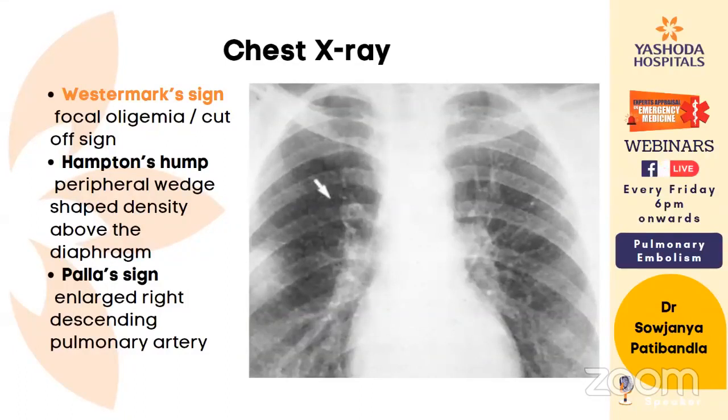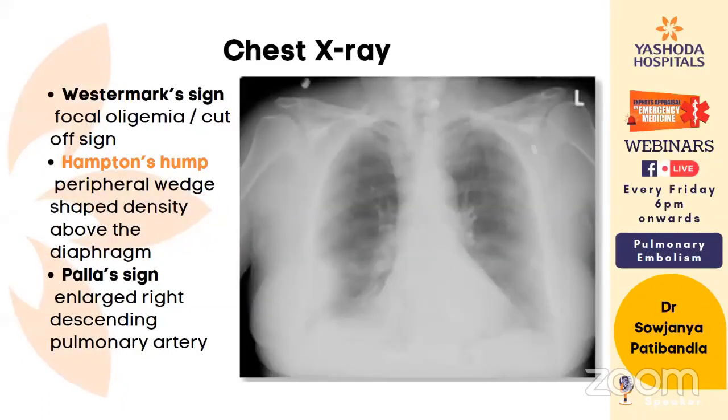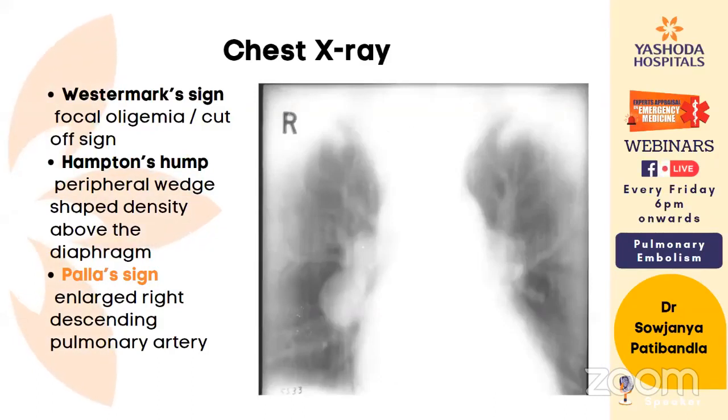Then anticoagulation is a gold standard for these patients, and usually unfractionated heparin is used in these cases, given as 80 units per kg bolus followed by 18 units per kg per hour. The target is to maintain APTT of 1.5 to 2 times normal. 6-hourly APTTs have to be monitored in these patients to titrate the infusion rates.